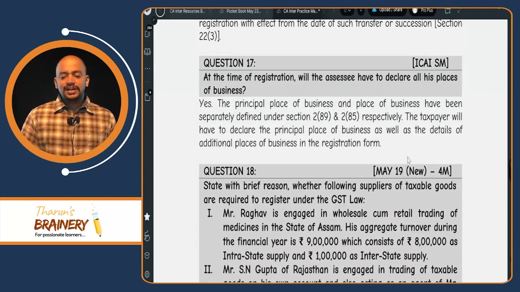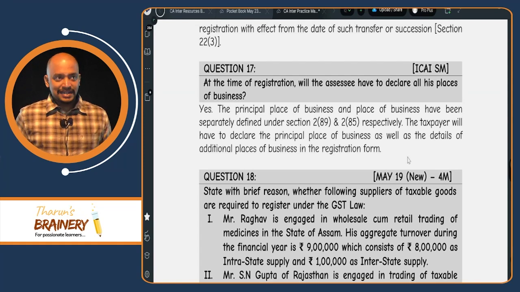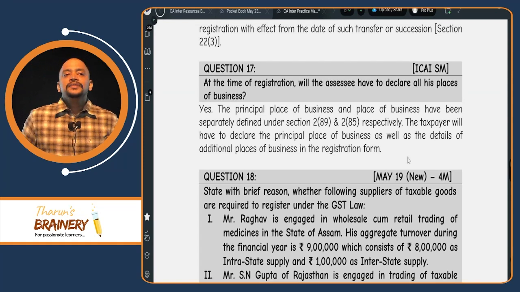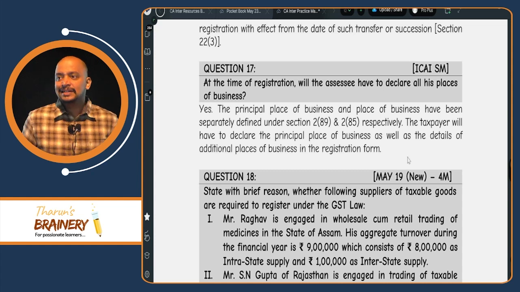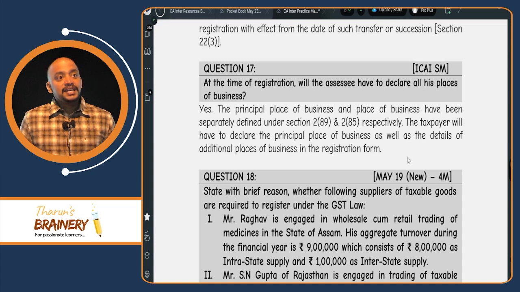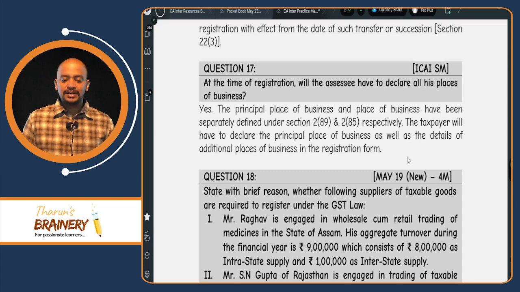At the time of registration, will the assessee have to declare all his places of business? Yes. Suppose within the state I have multiple places of business and I am going for a single registration, I need to show all my additional places of business in the registration certificate. Even post registration, suppose I am opening a new branch or a new office, that place also should be added as an additional place of business.